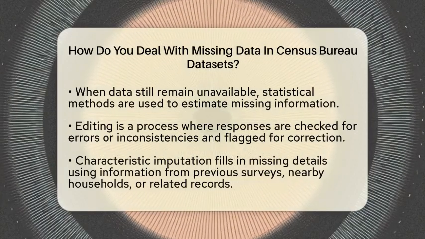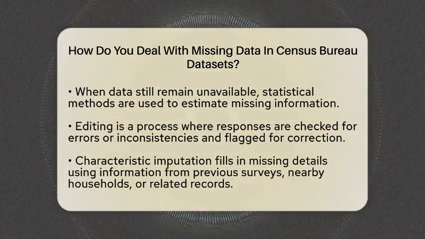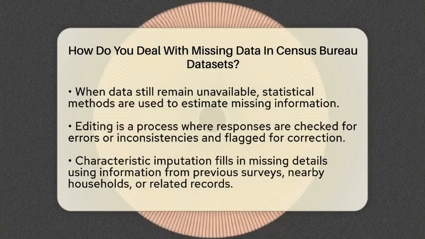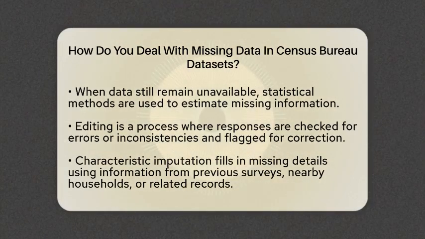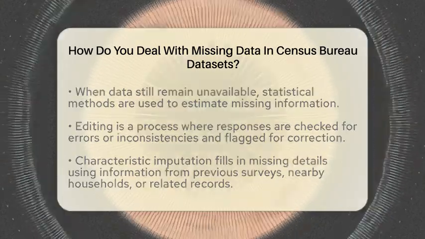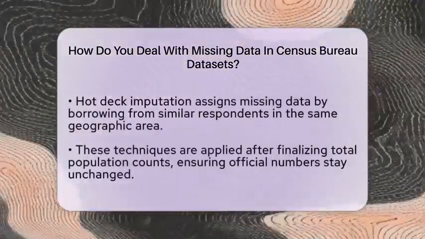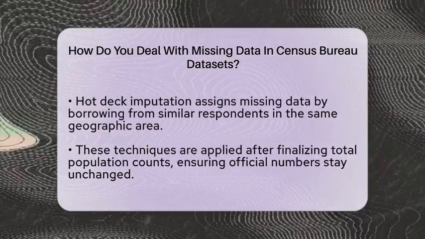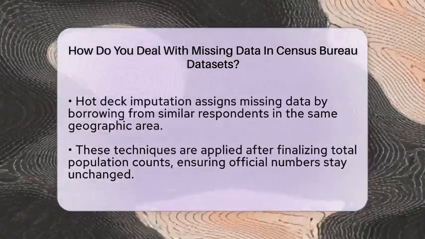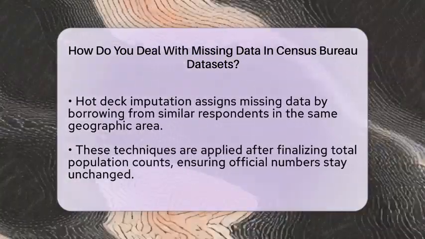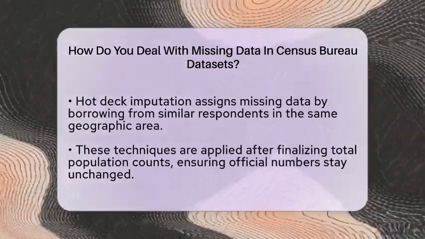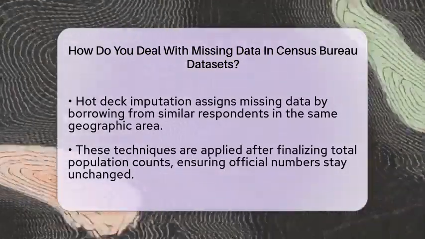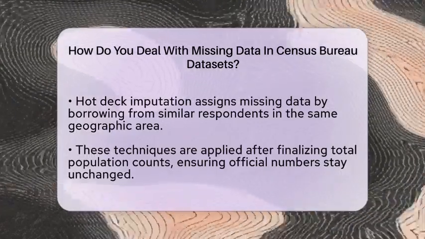Another technique is characteristic imputation. Here, missing details about a person or household are filled in using information from previous surveys, nearby households, or related government records. This can include answering questions about age, income, or housing type. There's also hot deck imputation, which assigns missing data by borrowing from similar respondents in the same geographic area. This helps keep local patterns consistent.